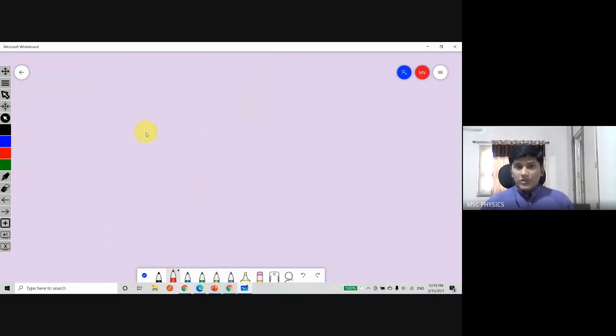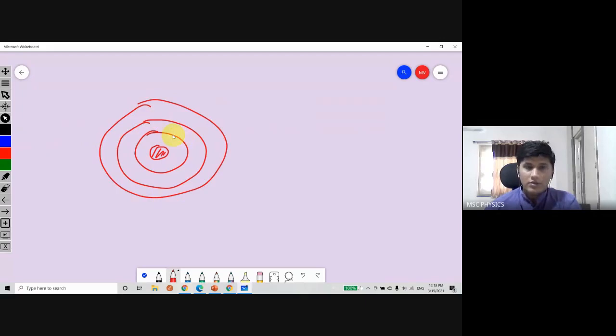So any material, whatever material it is, what will it have? A nucleus, electron, electron, electron, and orbits. Now if an electron comes, what we assume in the Frank-Hertz experiment is that the electron collides with another electron and loses energy, if this other electron is in the inner orbit somewhere here.